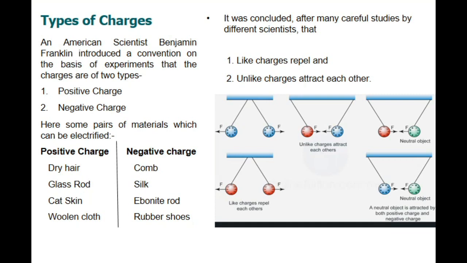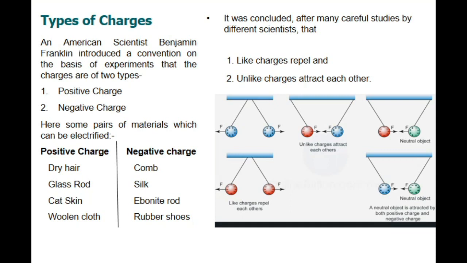Now it was concluded after many careful and successful studies by different scientists that like charges repel and unlike charges attract each other. Like charges means whenever two objects possess positive charges or negative charges, as the diagram shows here, they will repel each other.